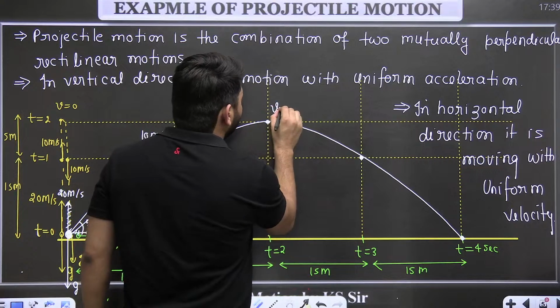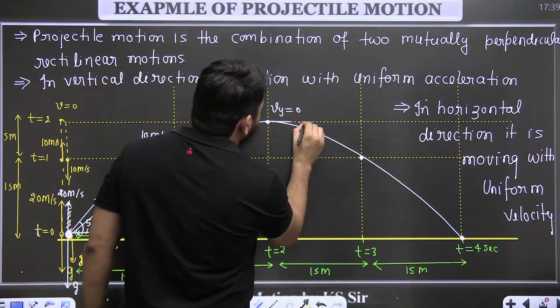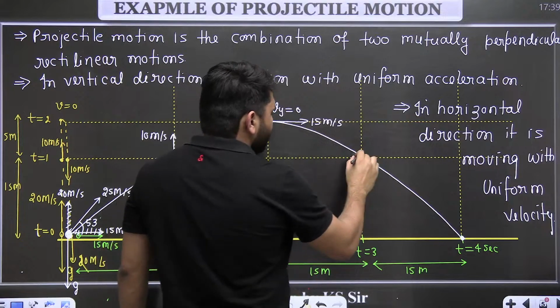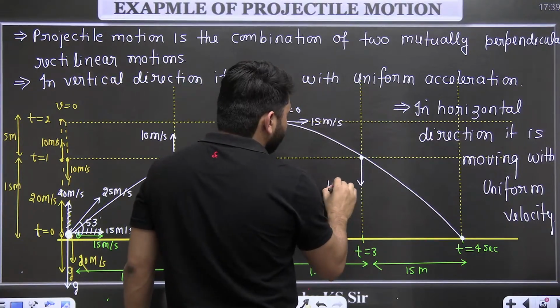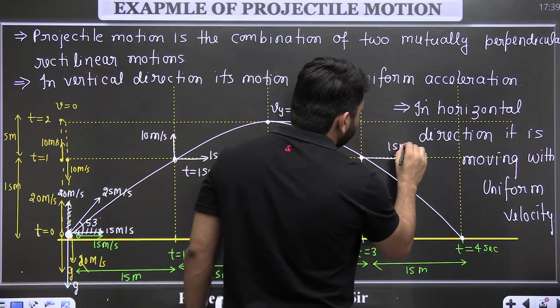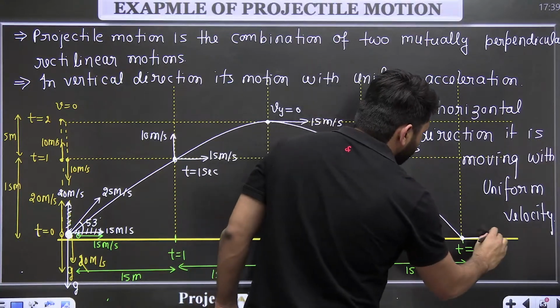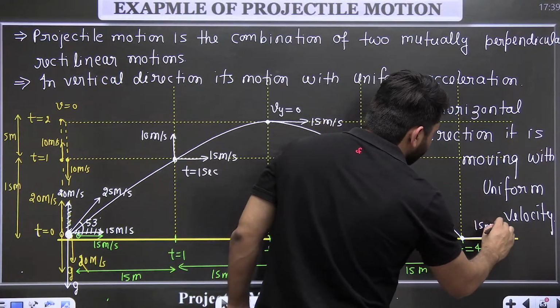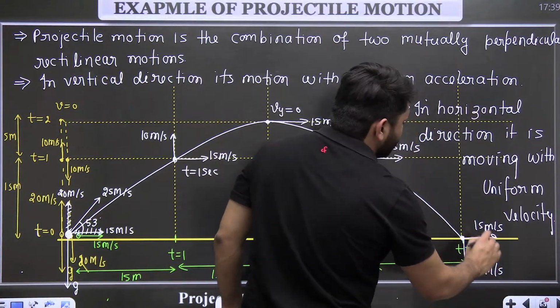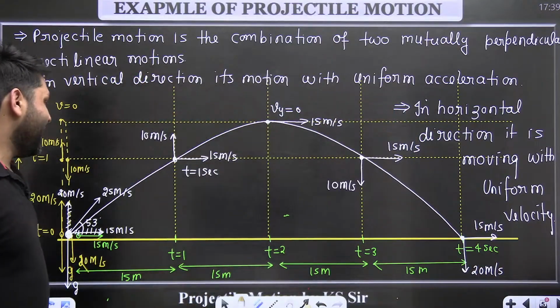Here the vertical component of the velocity is 0. But there will be horizontal component of the velocity which is 15 meter per second. Here the vertical component will be 10 meter per second downward. Horizontal component will be 15 meter per second. Here also horizontal component is 15 meter per second. Vertical component will be 20 meter per second. So the motion is like this.